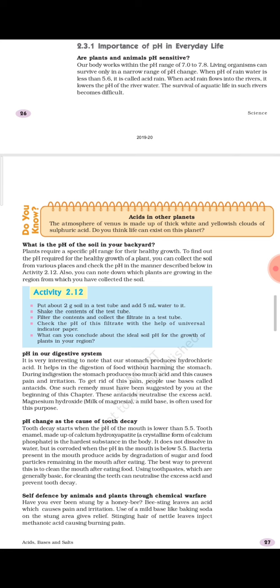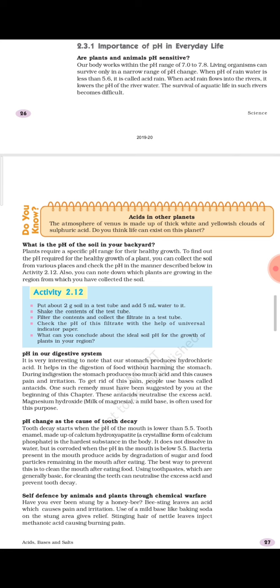So because of this action of bacteria, acidic condition in our mouth gets produced. And then to neutralize this acidic condition, definitely because it is harmful for our teeth, we need something basic, and that is why we are using toothpaste.